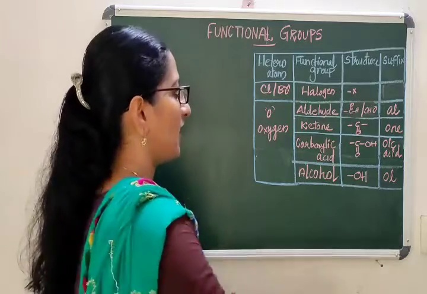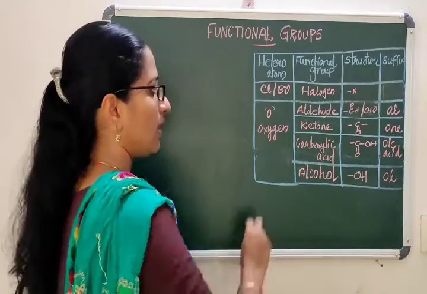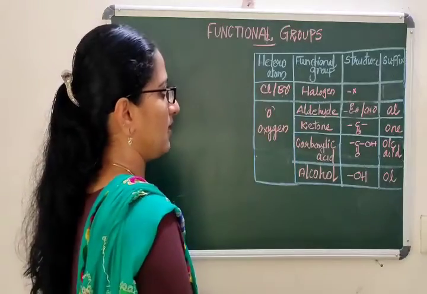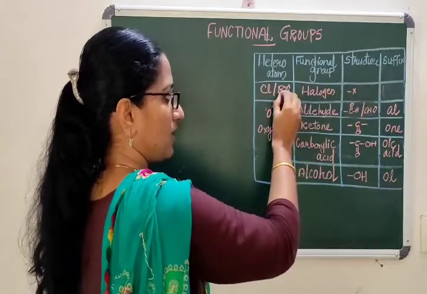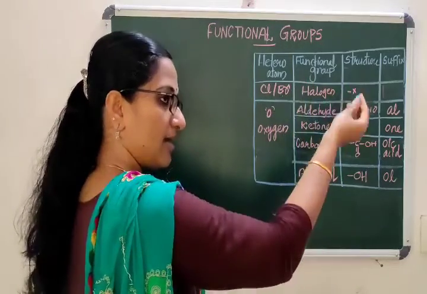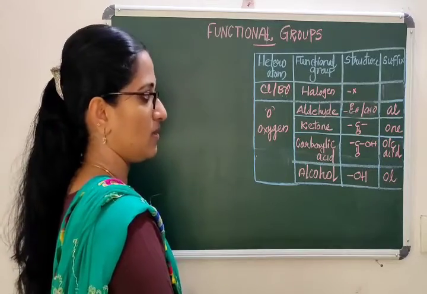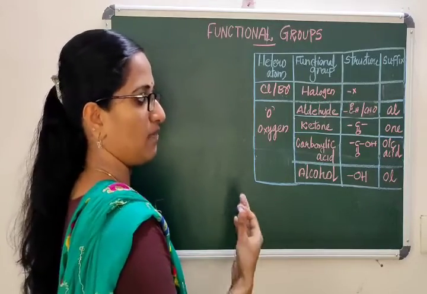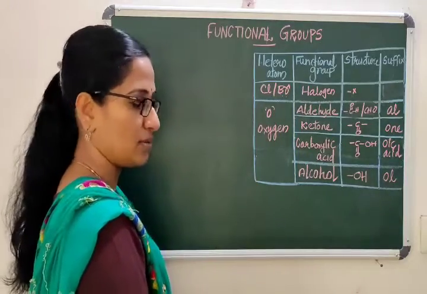If heteroatoms like chlorine or bromine, which are halogens, are present in a hydrocarbon chain, generally you can say it is X. X can be chlorine, bromine, iodine or fluorine. If it is present in a hydrocarbon chain like ethane, propane, butane, etc., that will change the properties of the hydrocarbon.